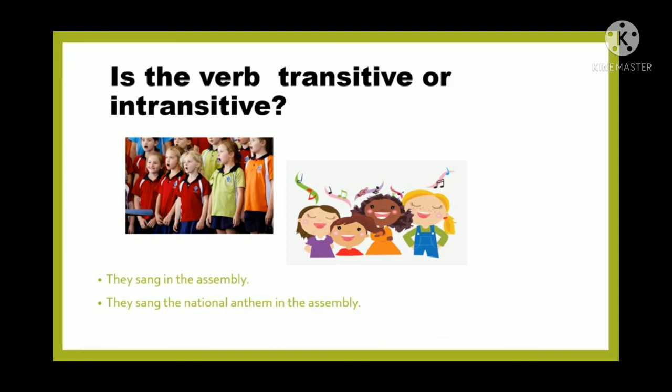Again with another example: they sang in the assembly, they sang the national anthem in the assembly. They sang in the assembly is a simple intransitive use of the verb sang. But they sang what? What did they sing? They sang the national anthem in the assembly. So here the verb sang is used transitively, that's why it is transitive.